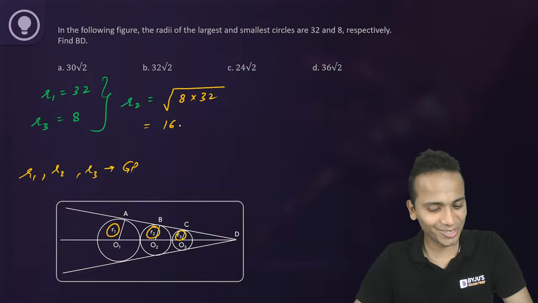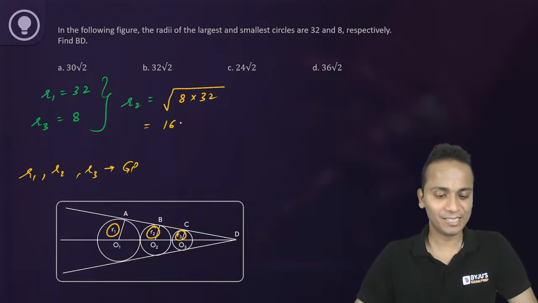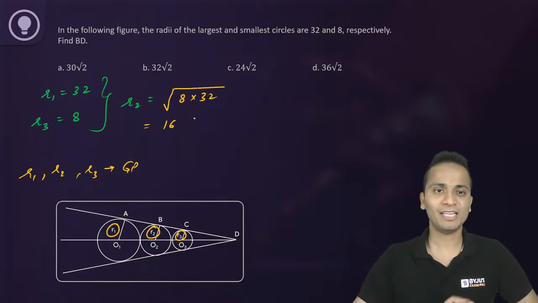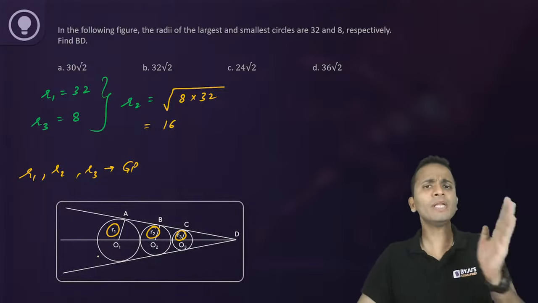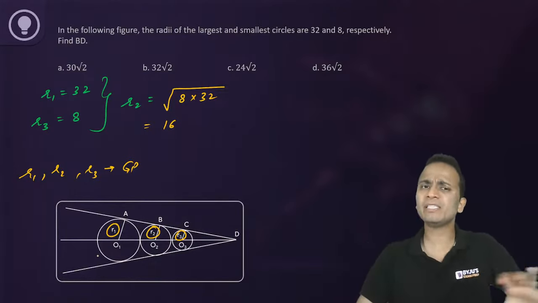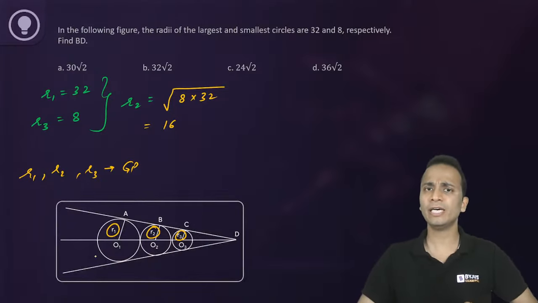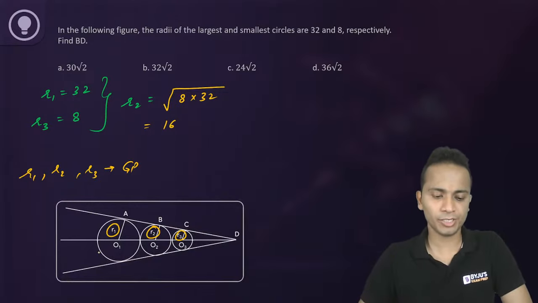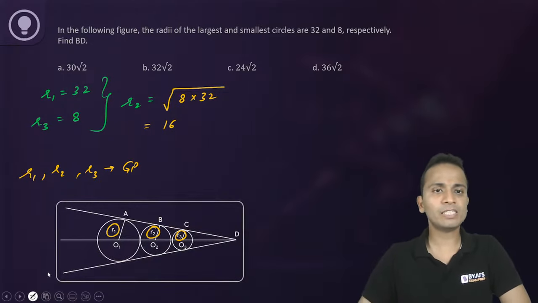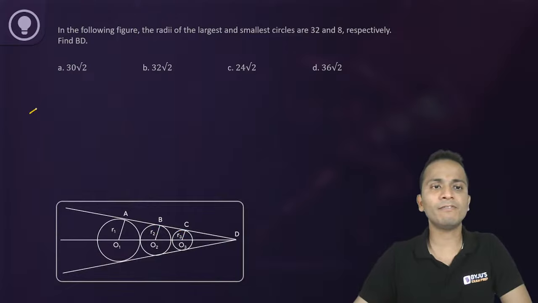So Akhil, good, nice. Akhil remembers a lot of concepts. Impressive Akhil, keep it up. So the value of R2 will be equal to 16. Okay. So R1, R2, R3, R4, whatever be the number of circles, their radii will always be in geometric progression. Okay. So first thing we have already determined that the value of R2 will be equal to 16.